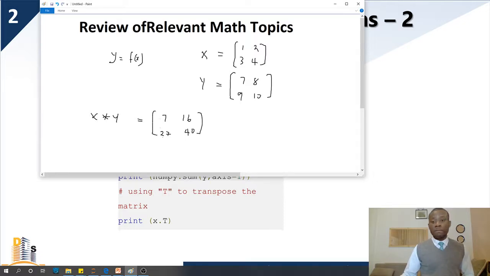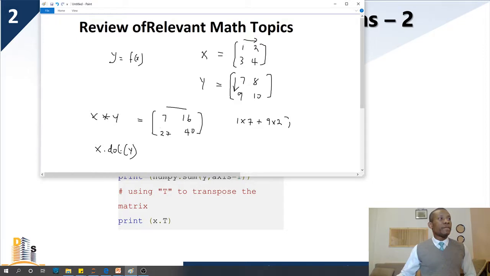So this is x times y, but this is not actually how we multiply matrices. How we multiply matrices in Python or in Jupyter Notebook, you have x.dot(y). So we call it the dot product. And what we are doing is we are taking the rows of these elements and multiplying them by the columns of this element. So what we are going to be having is 1 times 7 plus 9 times 2. So this is going to give us the first element of the matrix, and the second element of the matrix is going to be